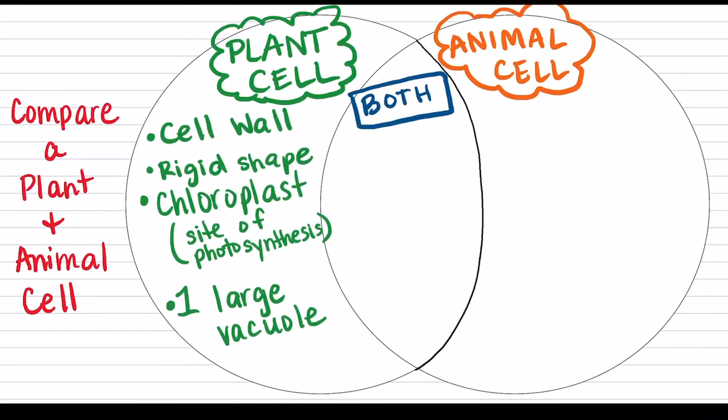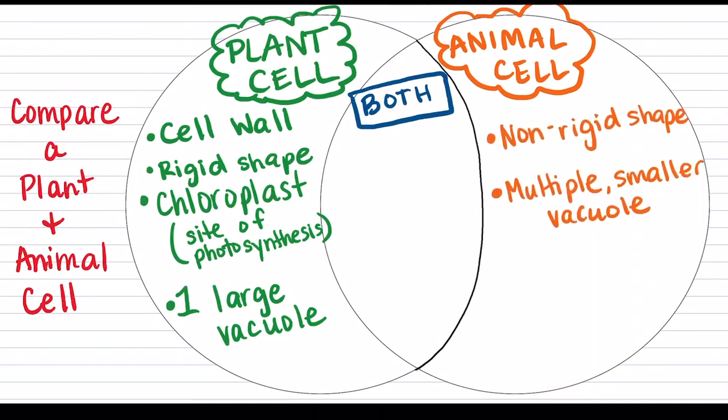But plant cells, they have a cell wall. They have a rigid shape, meaning that it doesn't change. They have chloroplast, which is the site of photosynthesis. That's what gives it its green color because it also holds chlorophyll there. And plant cells often have one large vacuole.